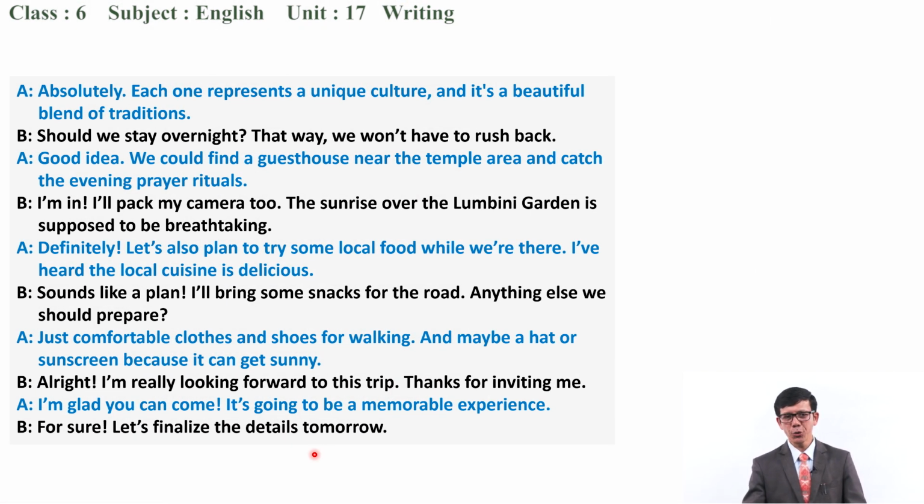Absolutely. Each one represents a unique culture and it's a beautiful blend of traditions. So do you stay overnight? That way we won't have to rush back. Good idea. We could find a guest house near the temple area and catch the evening prayer rituals.